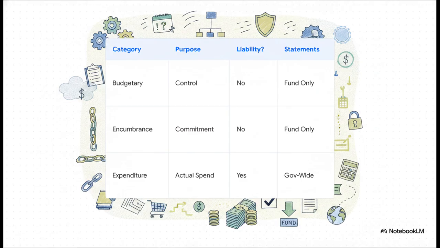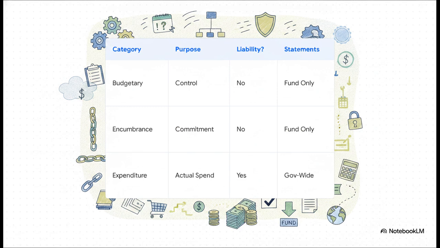Finally, look at expenditures. Their purpose is to record actual spending. They do create a legally recognized liability, and they definitively reduce the fund balance. Keeping these categories strictly separated in your mind, especially when it comes to that liability column, is exactly how you navigate those tricky multiple-choice questions. Examiners are going to constantly try to trick you into recognizing a liability during the encumbrance phase.